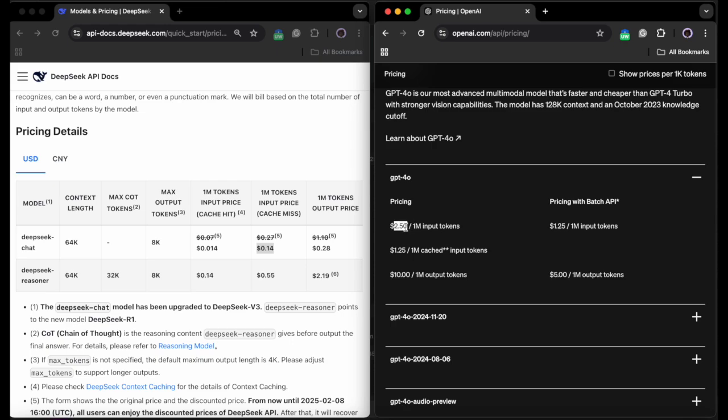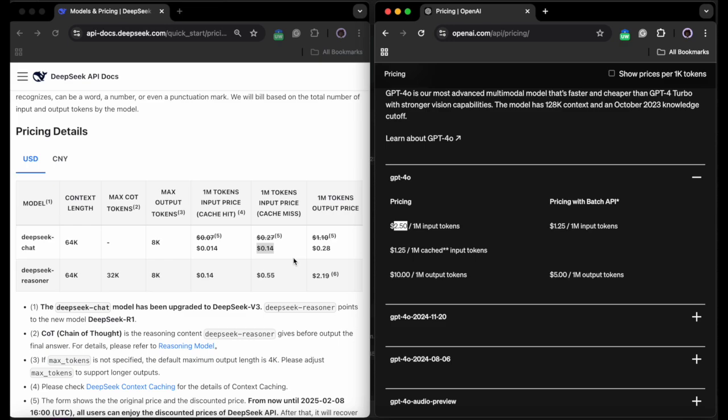For DeepSeek, it costs a fraction of what GPT models cost. As you can see, I'm doing a comparison between the DeepSeek chat and GPT-4o because they are both basically completion models, chat models. So that's that for their input pricing. For the output pricing, for each million output tokens on the DeepSeek chat, it costs $0.28.